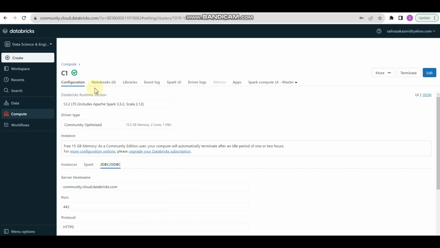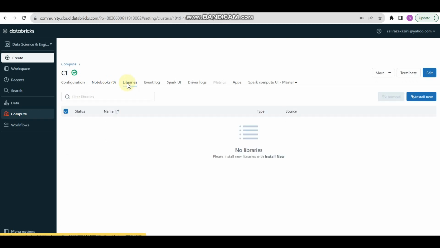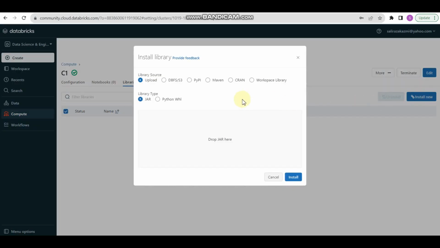But before going to that, I am going to quickly show you one or two things. We don't have any notebook associated, because we have just created our cluster. We don't have any libraries. In libraries I will click install. We can install libraries from an external source, PyPI, or Maven.